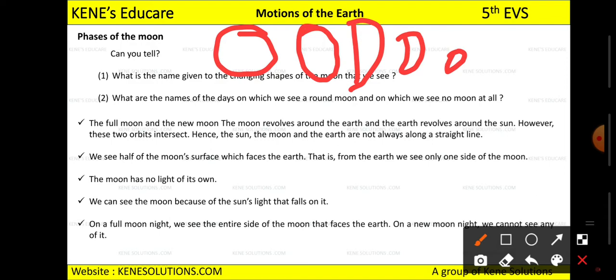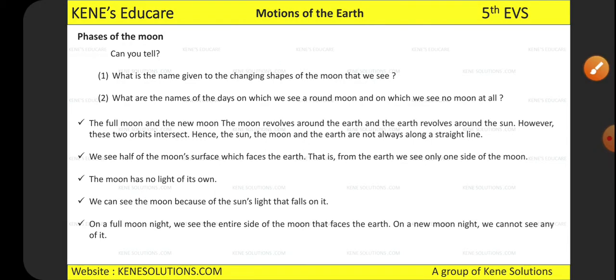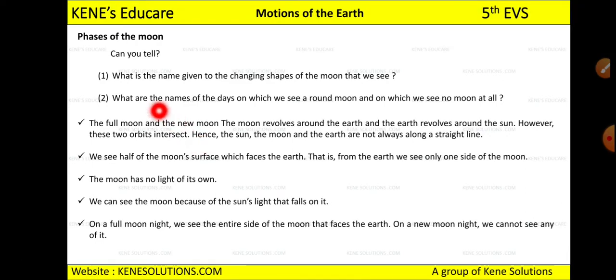right? So see, why are these called the phases of moon, which you see and you think that it's magic, right? So see, why does this happen? And what is the name given to the changing shape of the moon that we see? What do we call it? See, one we call full moon day, then no moon day, and in Hindi we call them with another name. You will come to know when I teach you later.